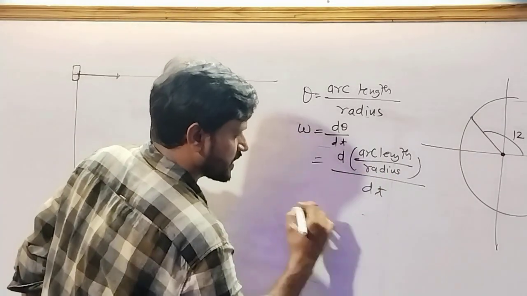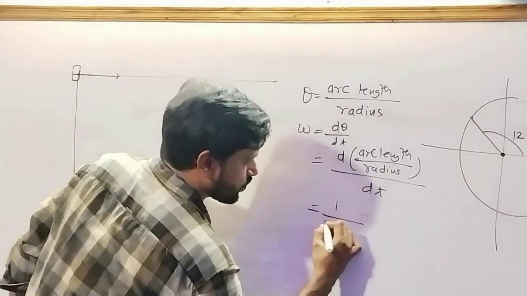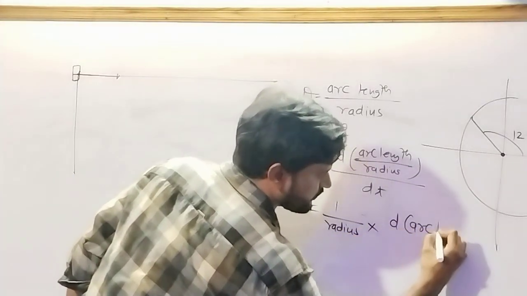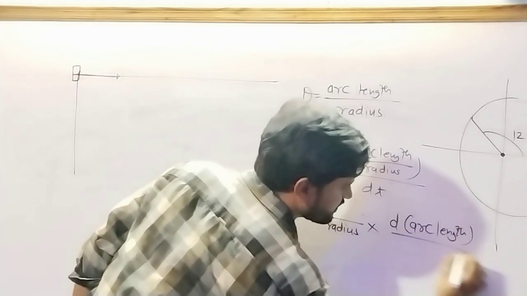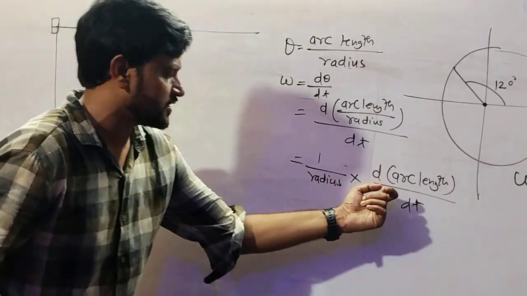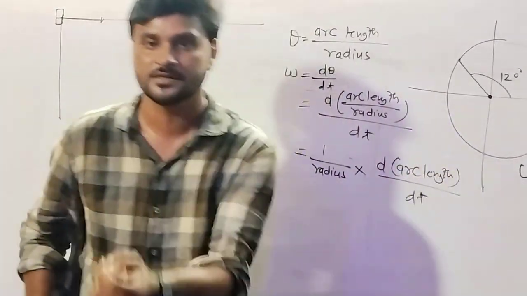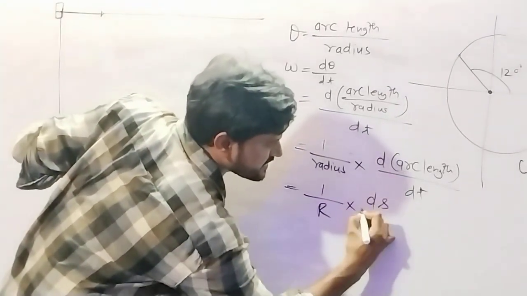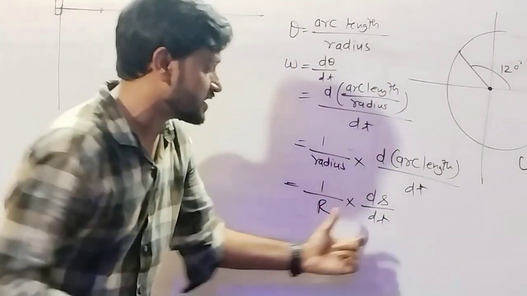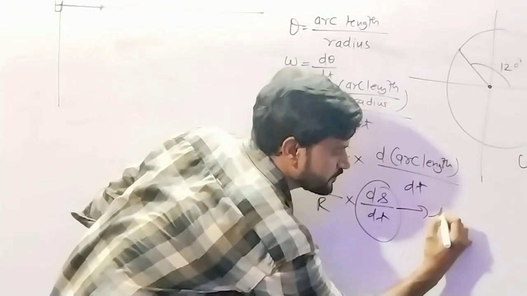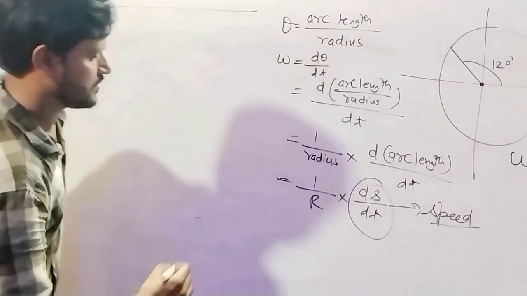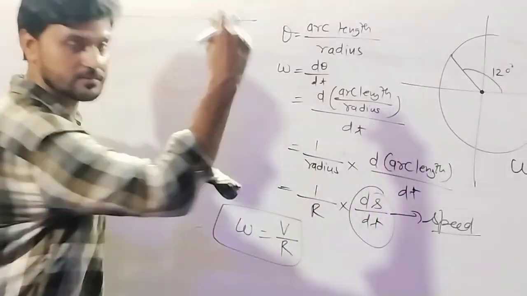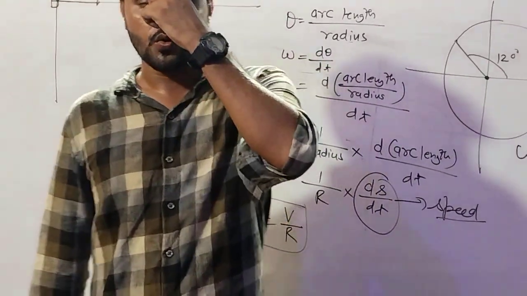It means we can take the radius outside: 1 upon radius times d of arc length by dt. d of arc length is the distance covered. Then we can say 1 upon r times ds upon dt. ds upon dt shows the speed. So omega is equal to v upon r.